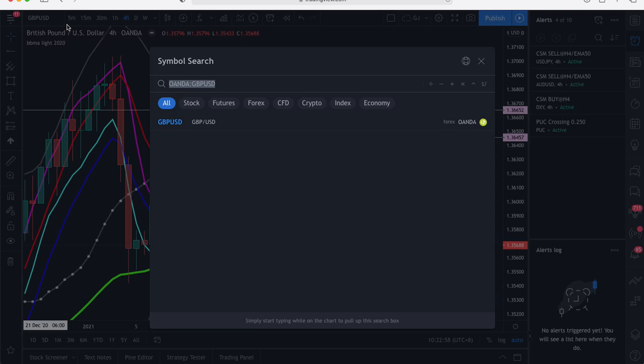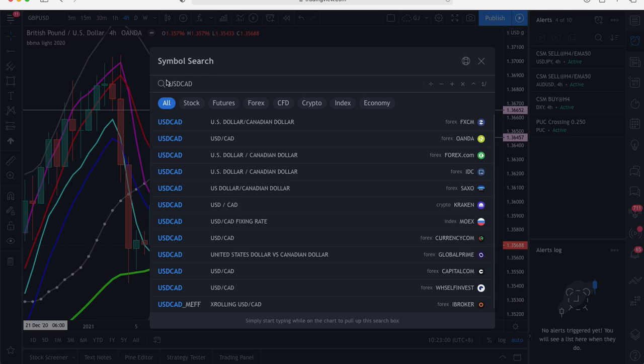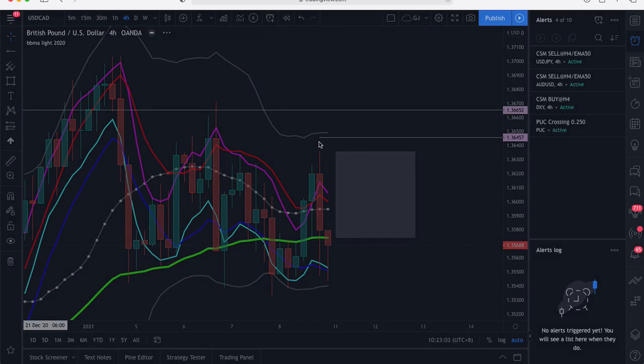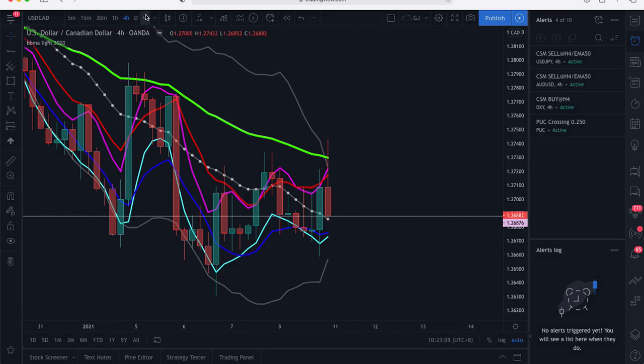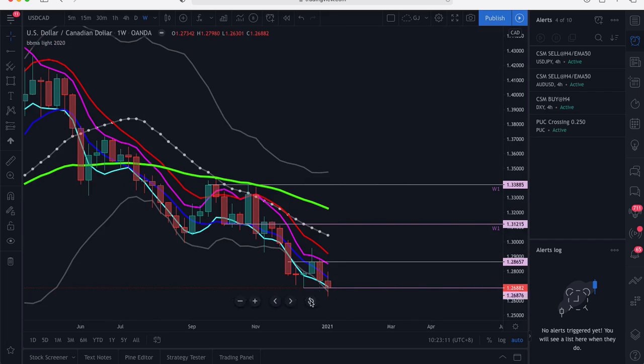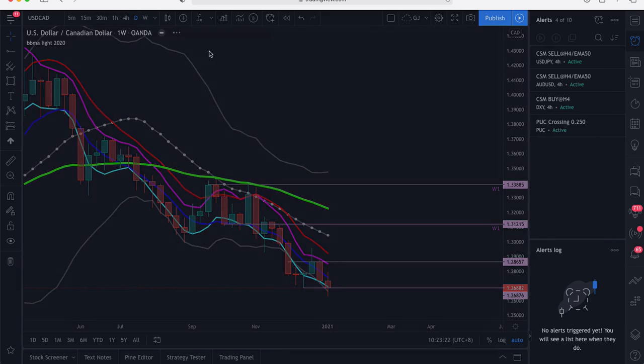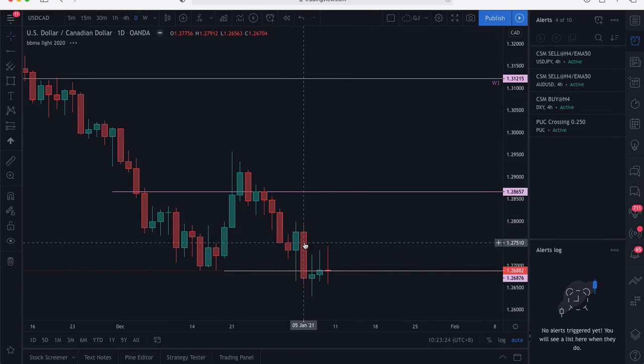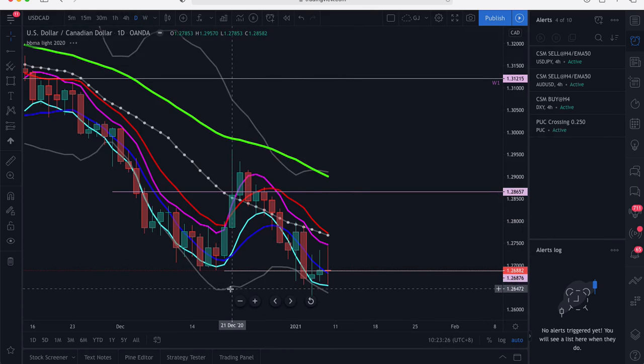Next pair is USD CAD. Both USD and CAD had news last Friday during the NFP. So we can see here on USD CAD, it's a little bit anti-deterministic, but this is still a re-entry buy setup for us. On daily time frame, this looks like an MHV buy. Yes, MHV buy.